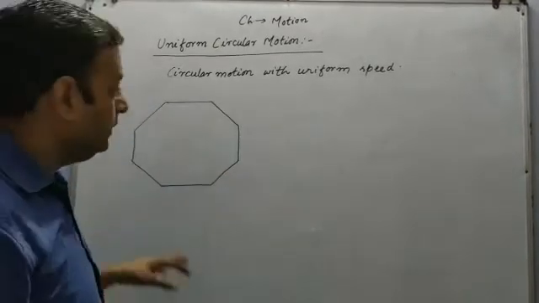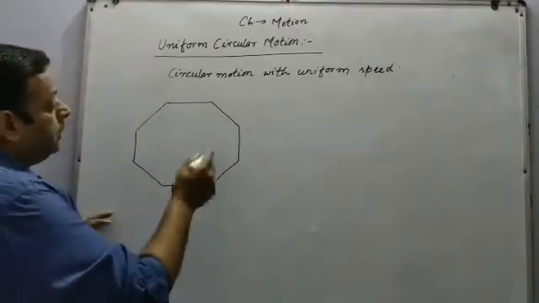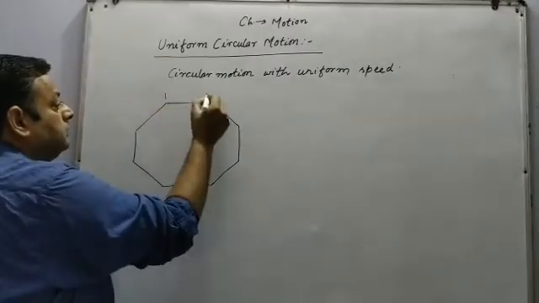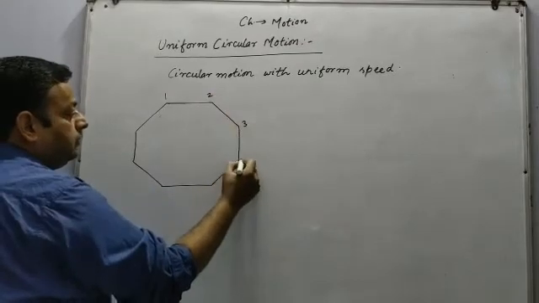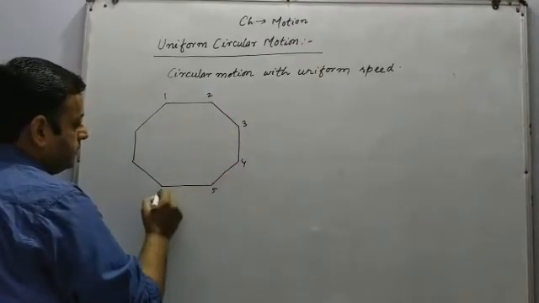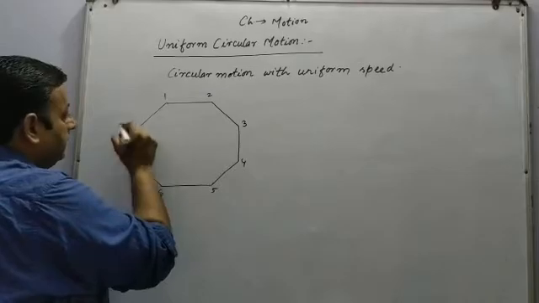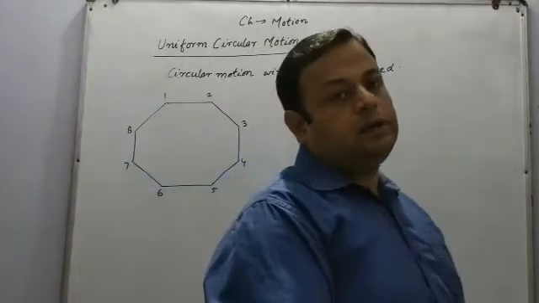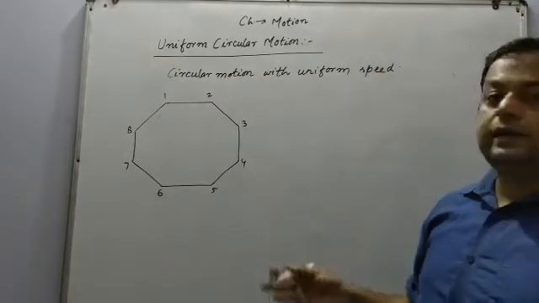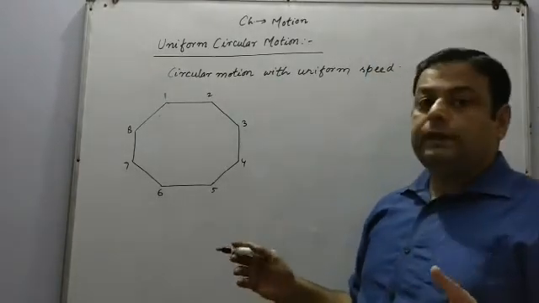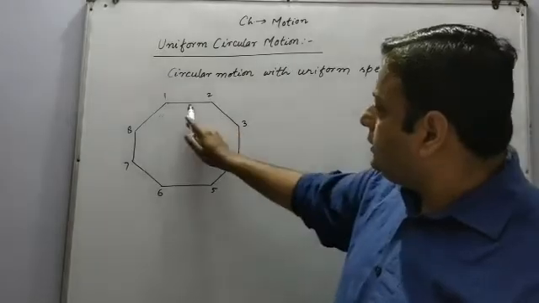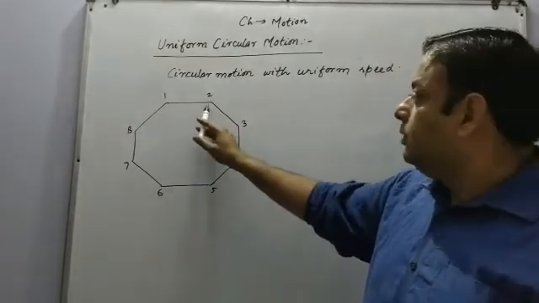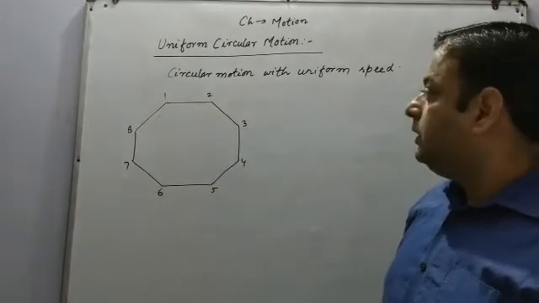This is a regular octagon. So how many times the direction will change? 1, 2, 3, 4, 5, 6, 7, 8. Means more will be the number of the corners in the figure, more will be the changes in the direction, and more will be the changes in the velocity. At each time the boy changes the direction, it also changes the velocity.